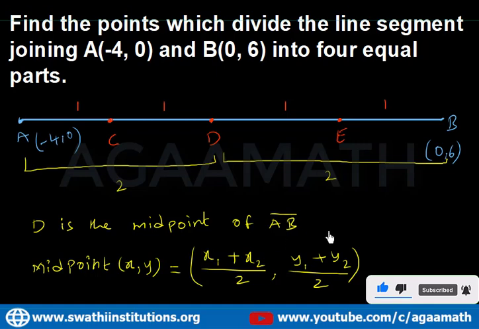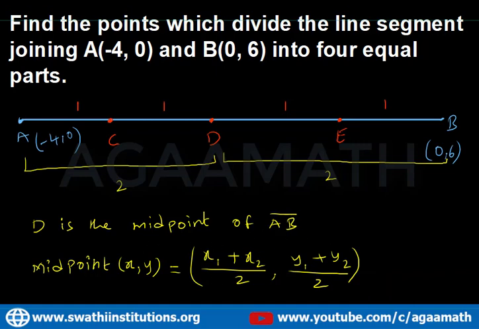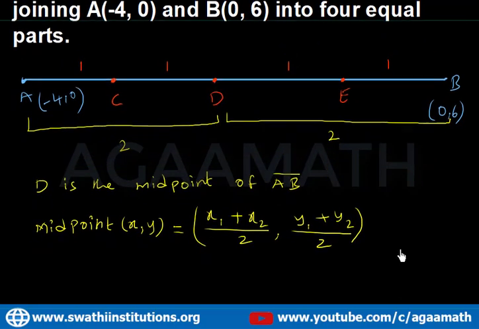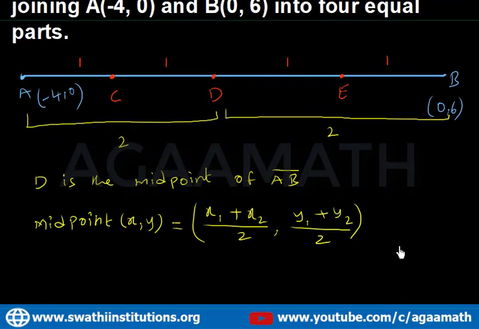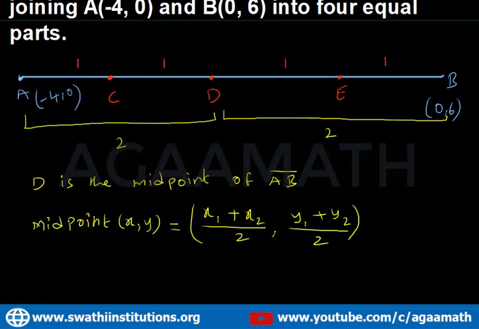To find the midpoint of AB, let's take A as (x1, y1) and B as (x2, y2). Now substitute.